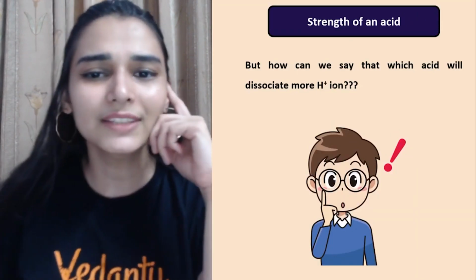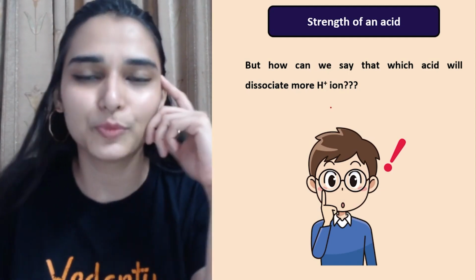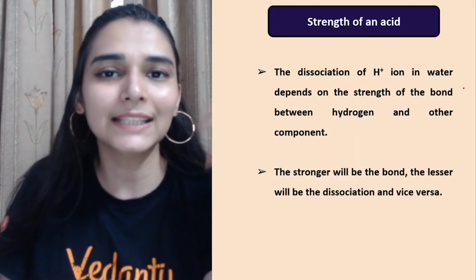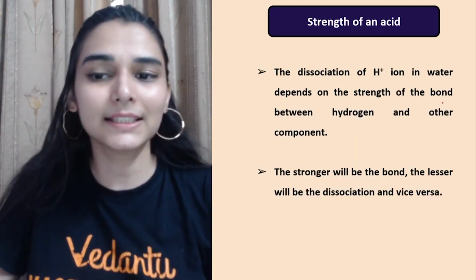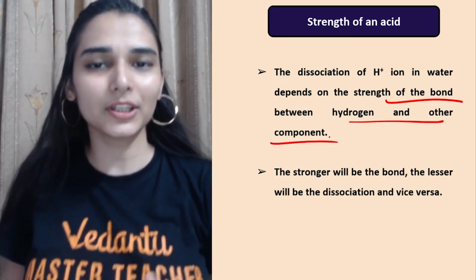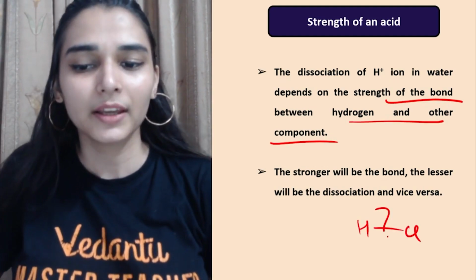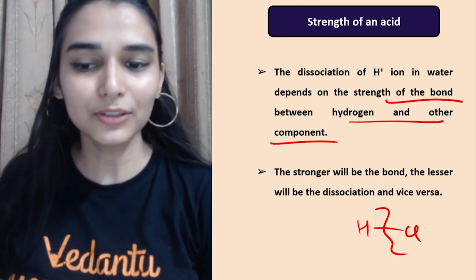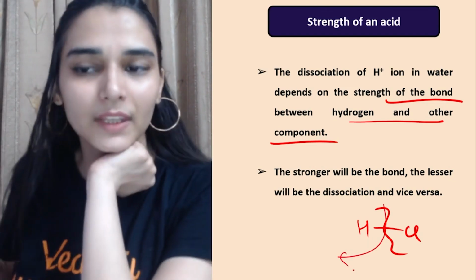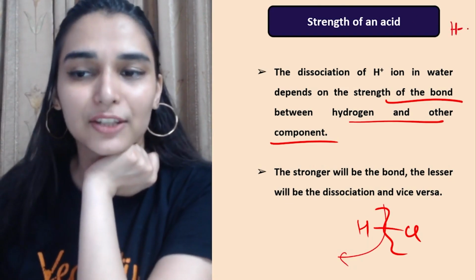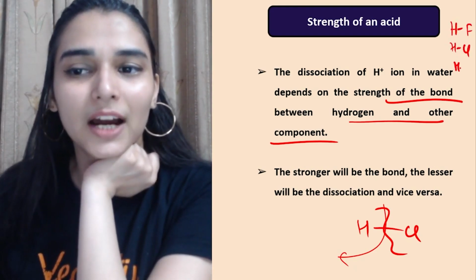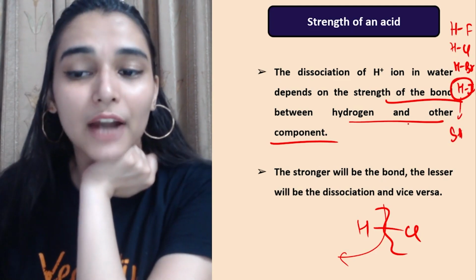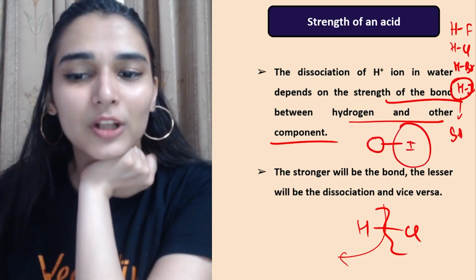Right, but how can we see that which acid will give me how many H plus ions? So that again depends on the bond strength. ये मैम आपको बता चुके हैं. What makes an acid strong is its strength of the bond between hydrogen and other component. जैसे H और Cl में the bond strength is not very strong, so उसको break करना आसान होगा, so H plus will quickly go out. If you compare the other HX acids, HF, HCl, HBr, HI. So HI सबसे ज़्यादा strong acid होगा because of large size of iodine and small size of hydrogen.